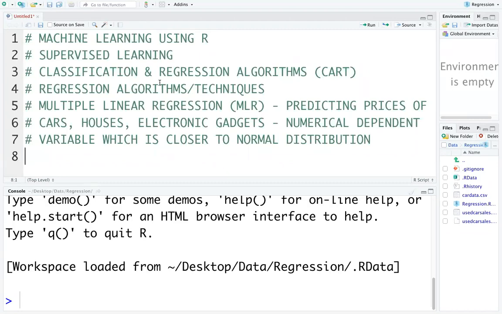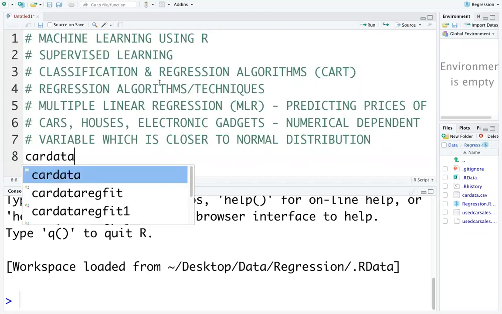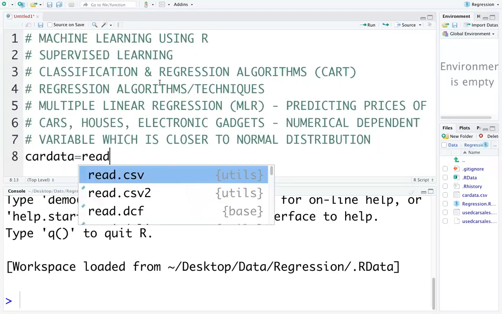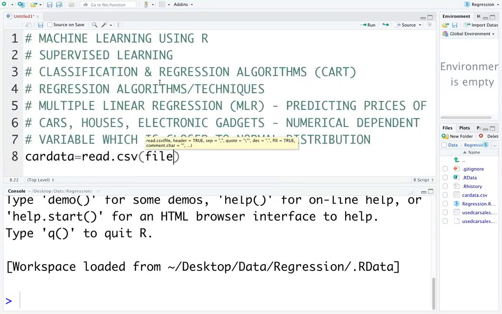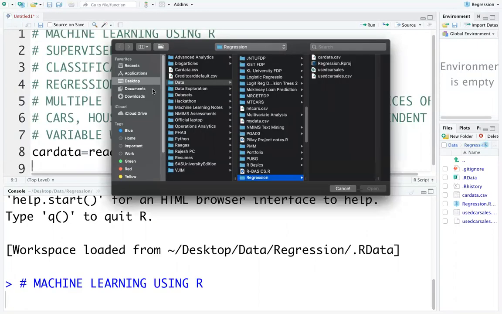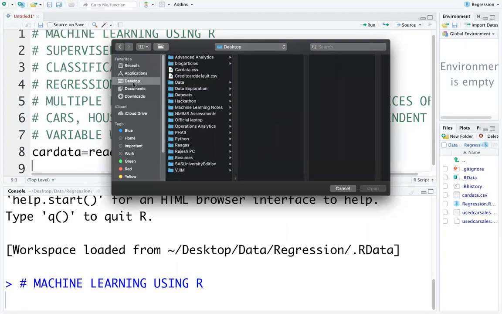So let us import the data. Car data is equal to read.csv, file.choose. Control plus Enter will open a browser window, and then you can go to the location of your data and click on the dataset.